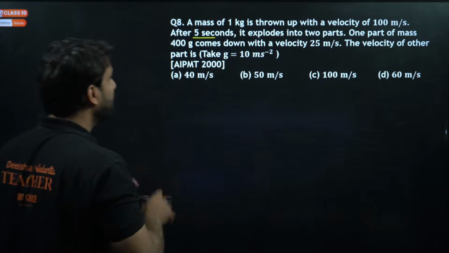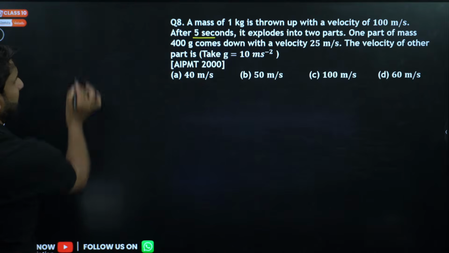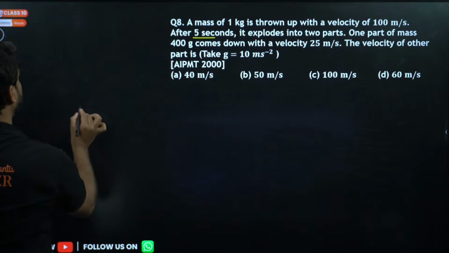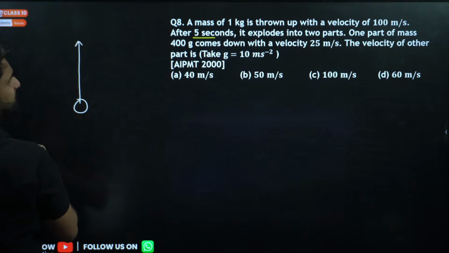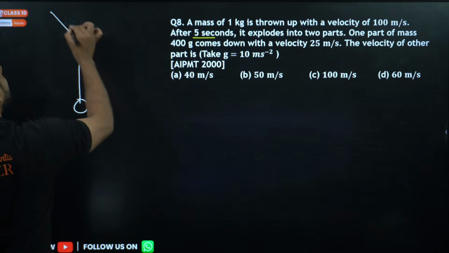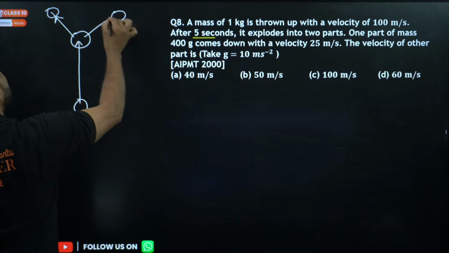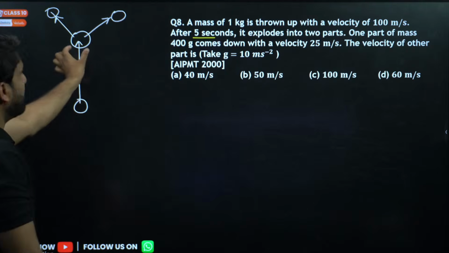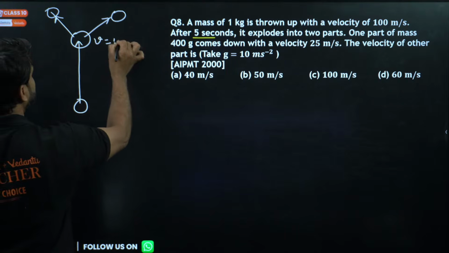Okay, let's solve the question. Let me show you the situation here. An object is thrown upward. It is going in the upward direction, and at this point the object explodes into two parts. So what is the velocity at this point?